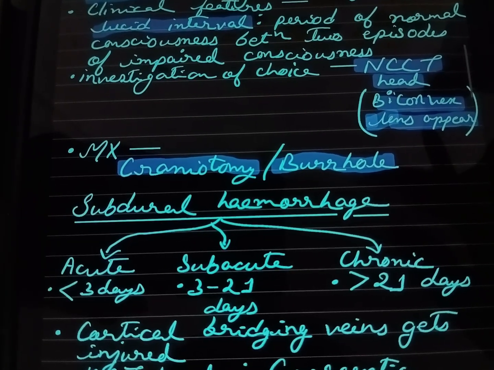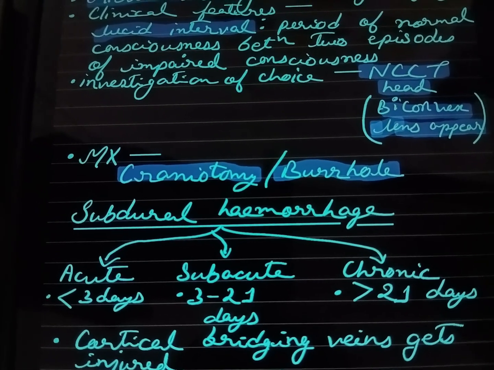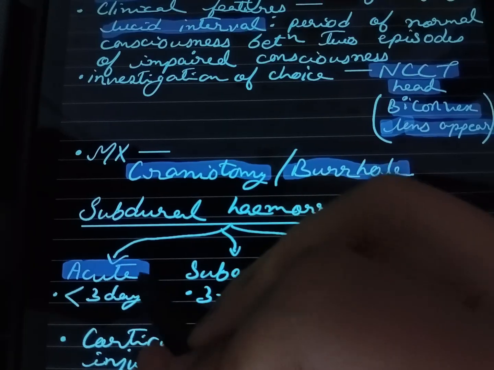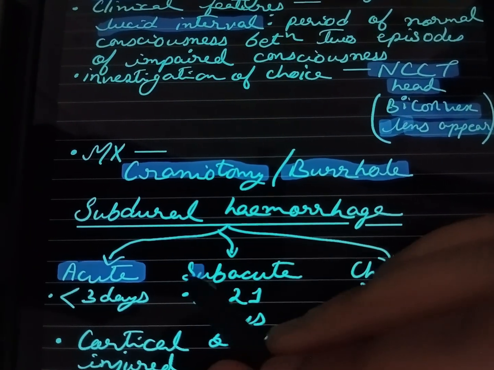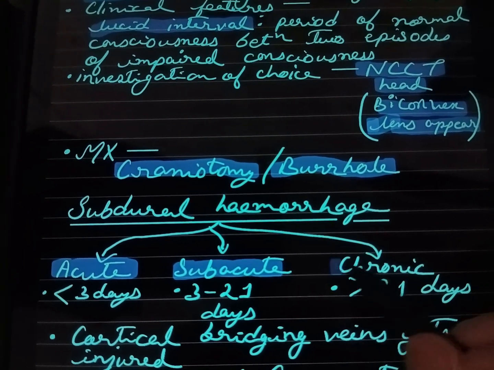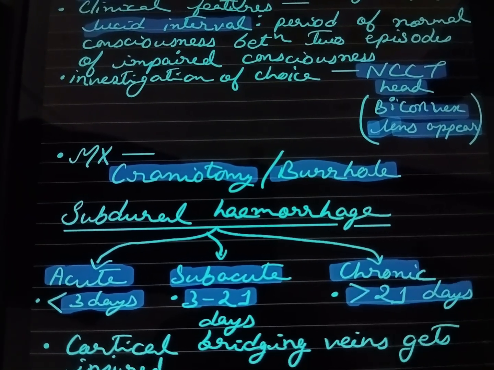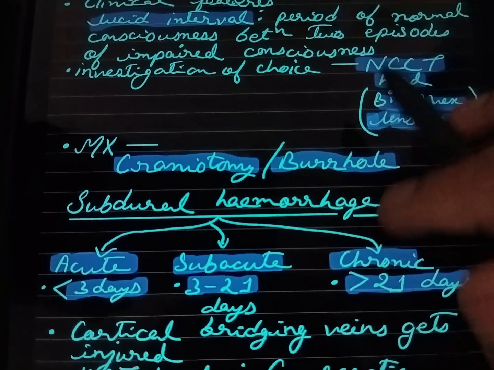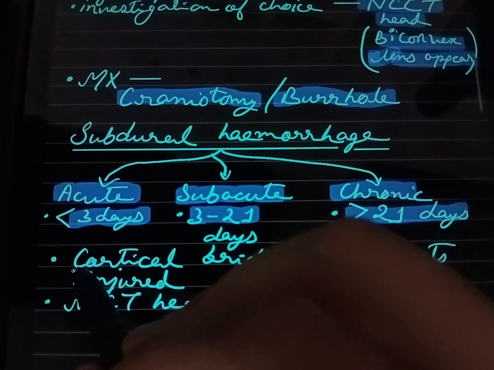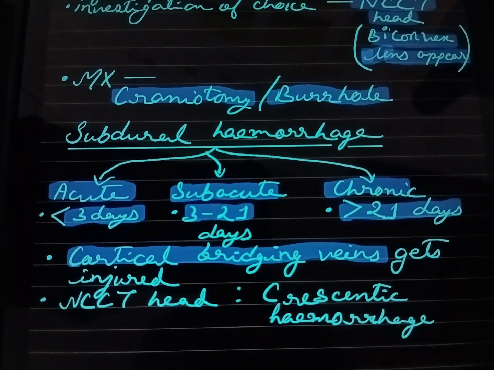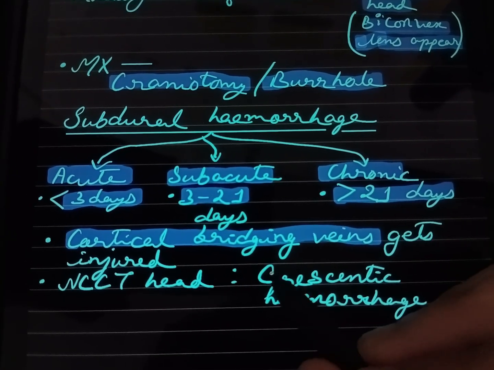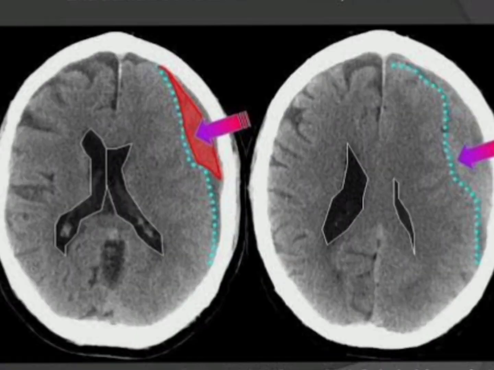Next one is subdural hemorrhage. Subdural hemorrhage is again divided into three types. The first one is acute, which occurs in less than 3 days almost, then subacute, 3 to 21 days, and chronic is more than 21 days. Here in subdural hemorrhage, cortical bridging veins get injured, and if we see the NCCT, then here a crescentic hemorrhage is seen.